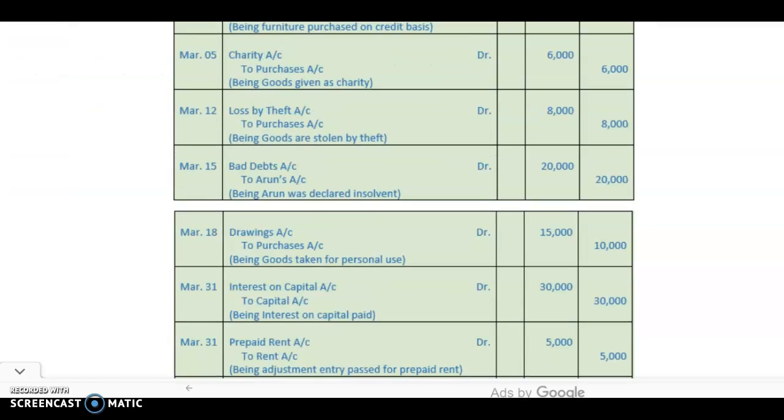Interest on capital account will be debited and credited to the capital account, as the capital will increase with this interest. So capital account will be credited with 30,000. The entry will be being interest on capital paid.